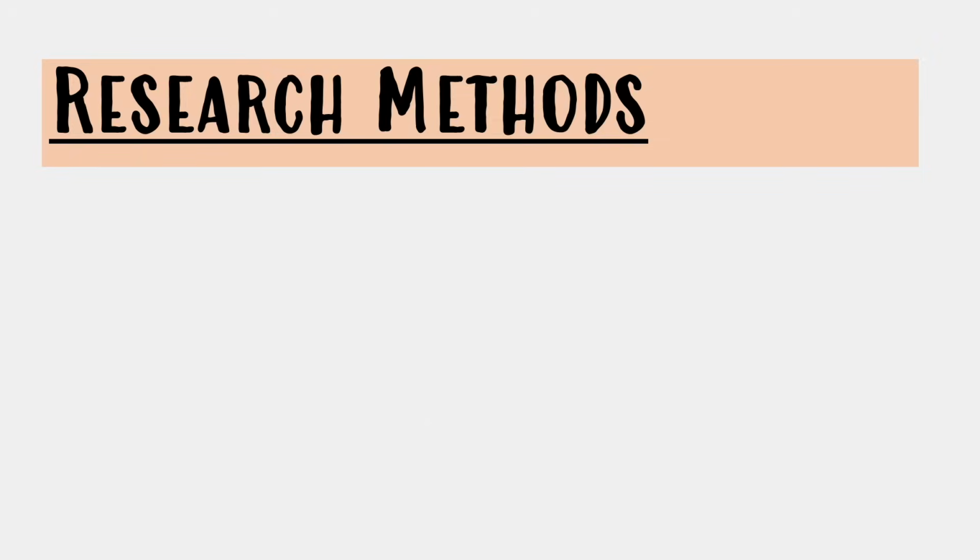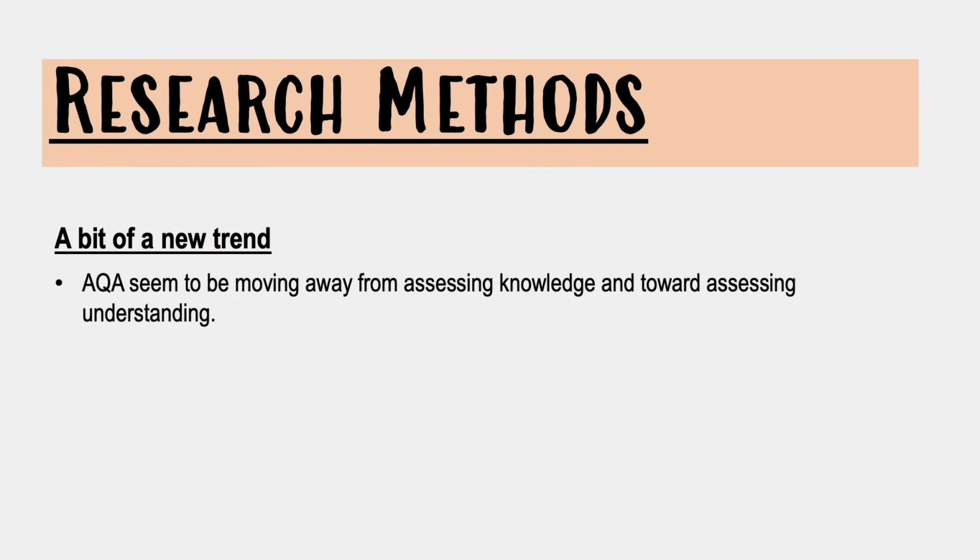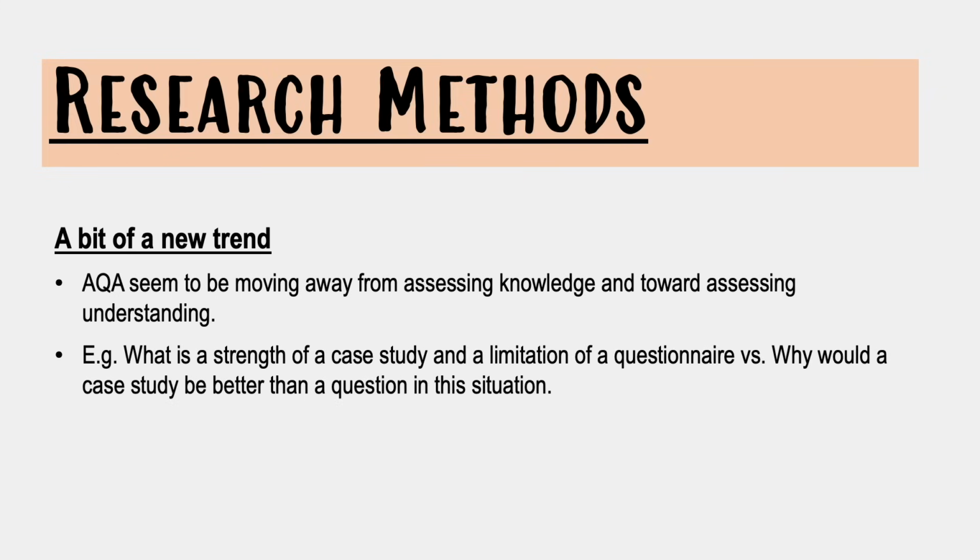All right. So just 2 final bits then before we finish up. First off, a little bit of a trend that I've been noticing with AQA is that they seem to be moving away from assessing knowledge and towards assessing understanding. So rather than asking what is ordinal data, they might ask what kind of data a particular technique is likely to produce and why. Or they might ask something like, why is ordinal data less scientific than interval data?